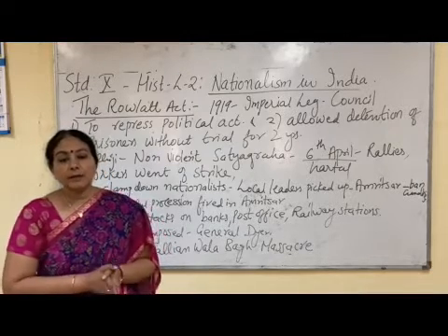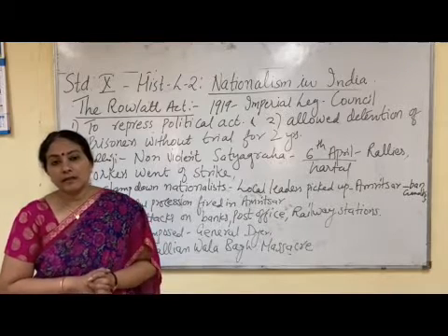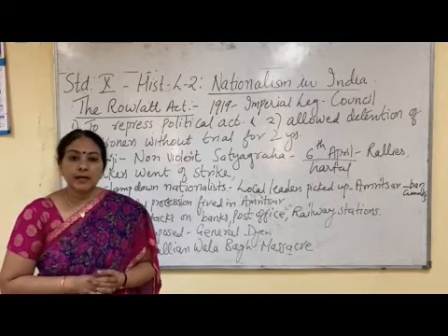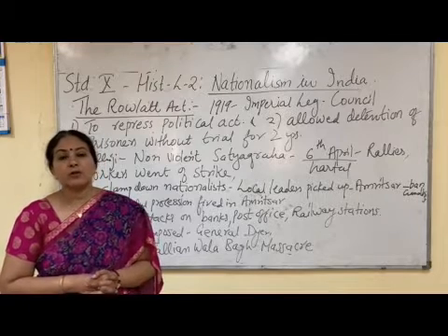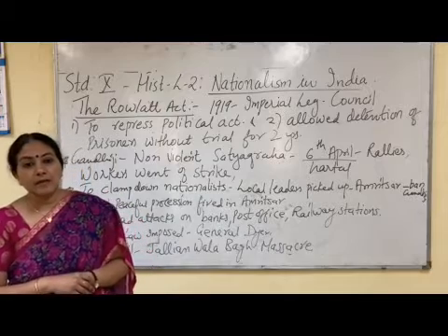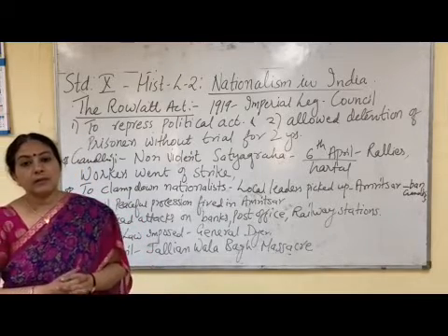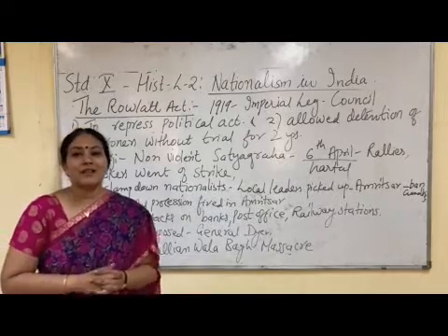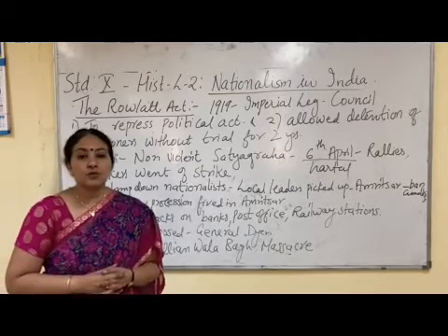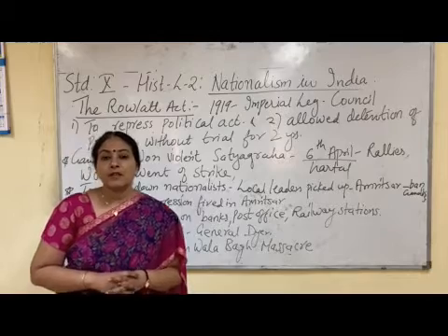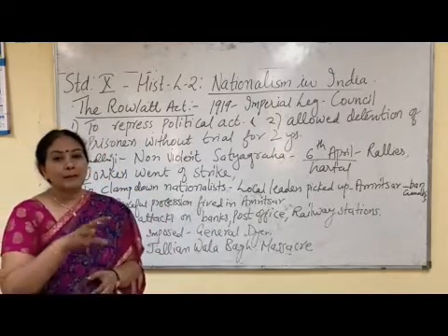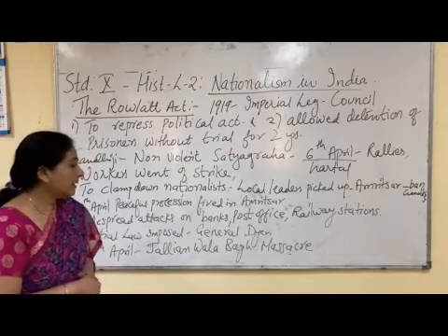So many people died in this attack. Many were men, women, children also. So many people lost their lives in Jallianwala Bagh. So that is why this incident is popularly known as the Jallianwala Bagh massacre. Massacre means killing of so many people together. So General Dyer was the main culprit behind the Jallianwala Bagh massacre.